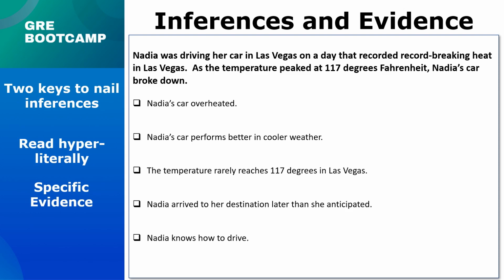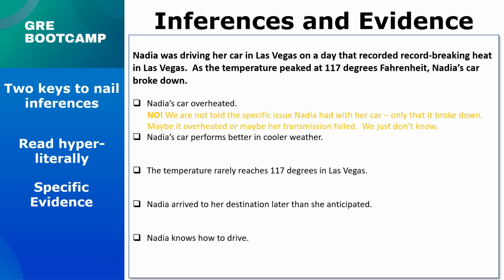Okay, do we know that Nadia's car overheated? Now, they certainly want us to assume that, but we don't know for sure what's wrong with Nadia's car. Maybe it did overheat. Maybe it had a problem with the brakes or the steering or the transmission. We don't know. We're never told, and we can't assume.